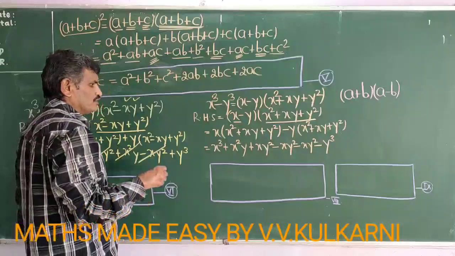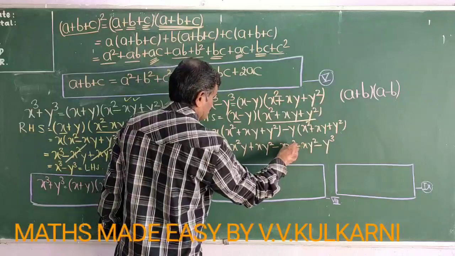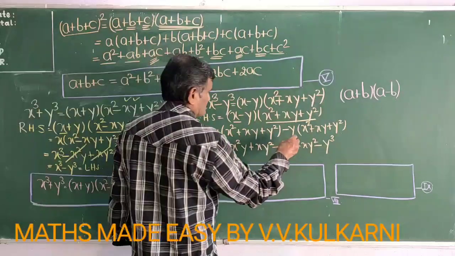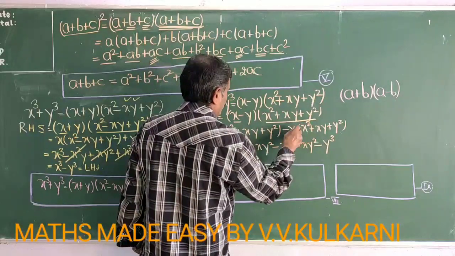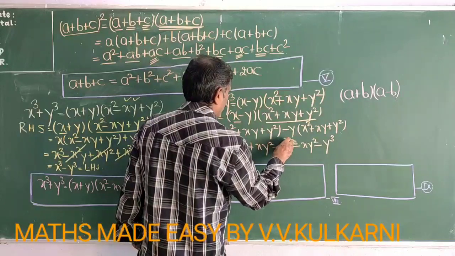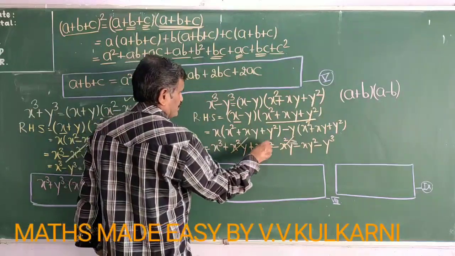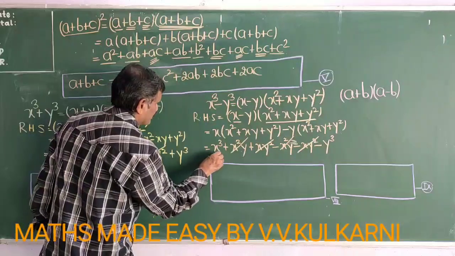Now just see, common terms with positive and negative sign will cancel. Plus x square y minus x square y, it should get cancelled. See here, minus of plus is minus and x squared into y should be x squared y instead of xy square. So children, these two cancel with each other, these two will get cancelled with each other. So finally again the same statement I will say.